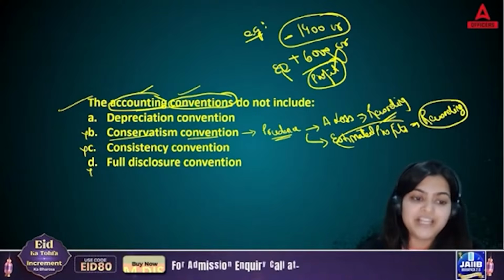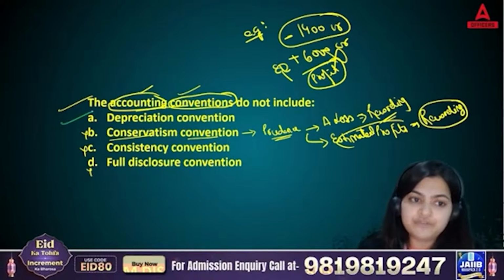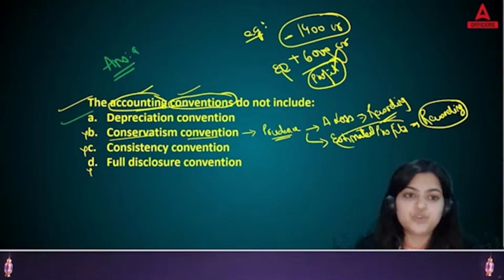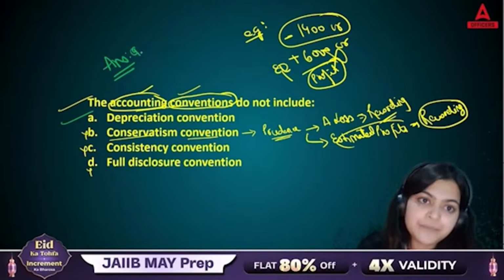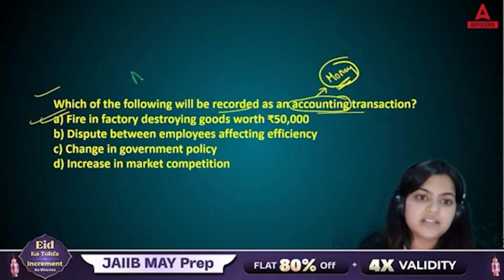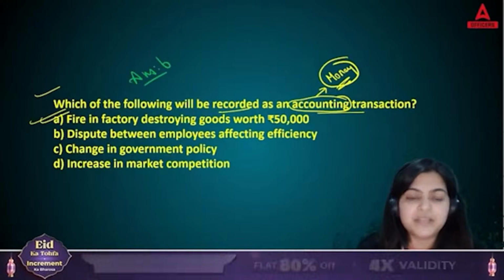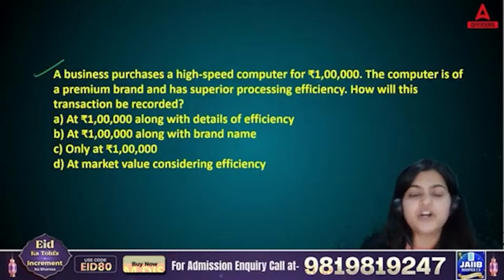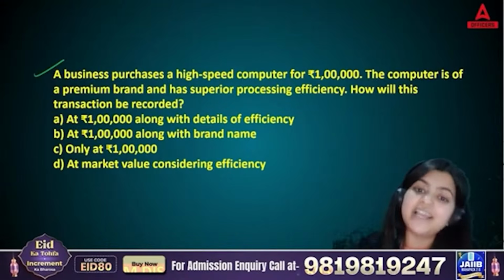See, I'm explaining in a very detailed manner, so if you are reading it for the first time, then of course these points are going to help you. So the correct answer is answer A. And for this, the answer is answer B. Correct. Now coming to the next question. So let's read this because in JIB now they are asking in a case-let manner question.